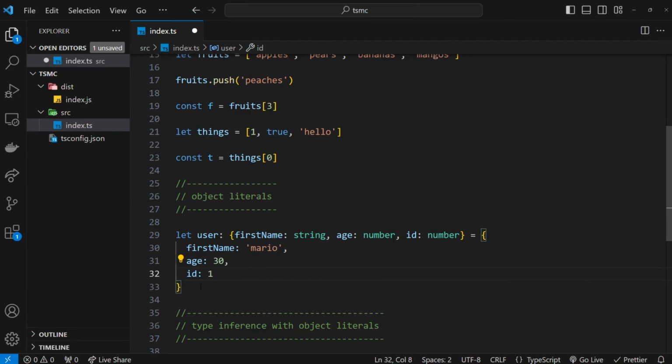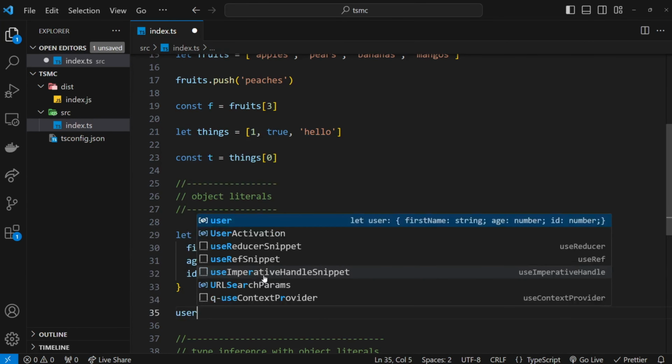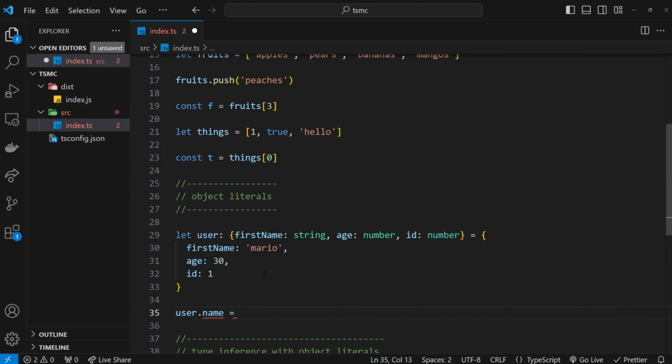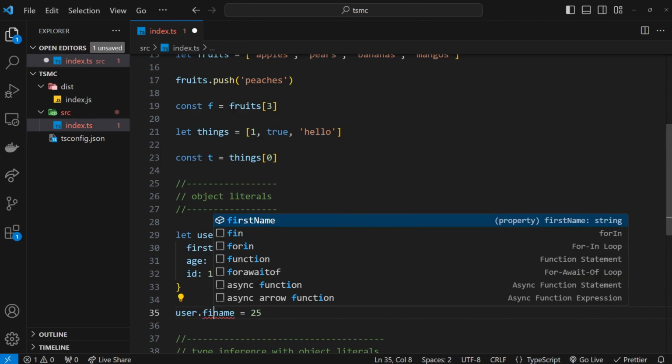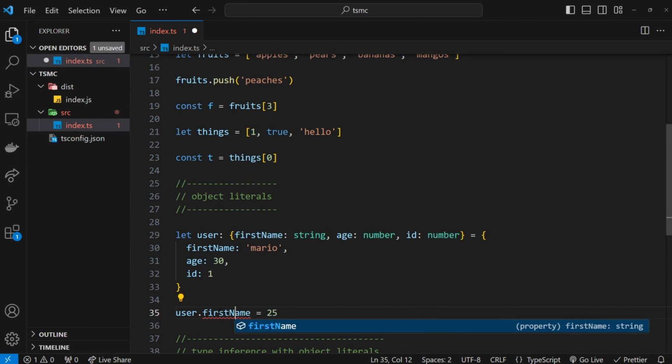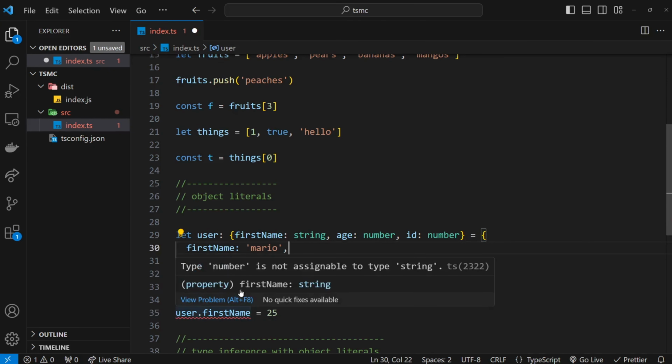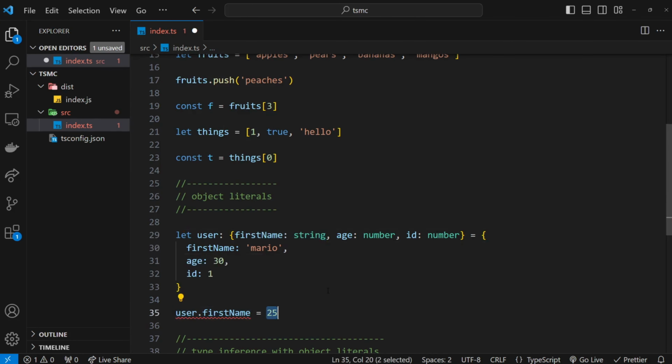Alright, so what if we try to change some of the values on the fly of this object? Let's try that. Let's go down here and say user.name, and let's try setting it equal to a different type, so it must be a string. So I'm going to say 25, and yeah, we get an error. So he says property name. Oh, it should be first name, not name, first name. And we still get an error, and that error now says type number is not assignable to type string because this must be a string. Let's change it to a string instead. So I'm going to say peach, for example, instead.